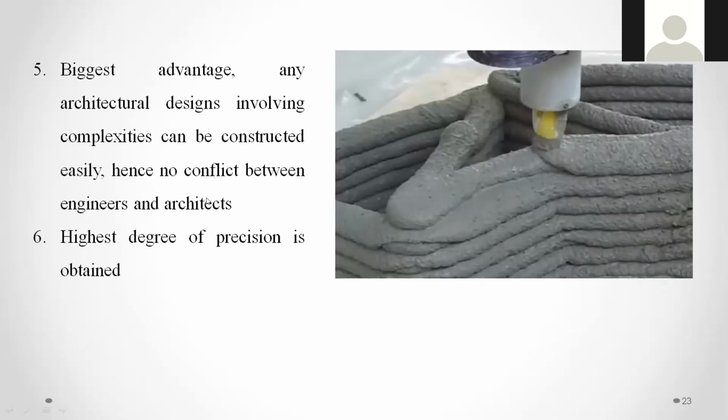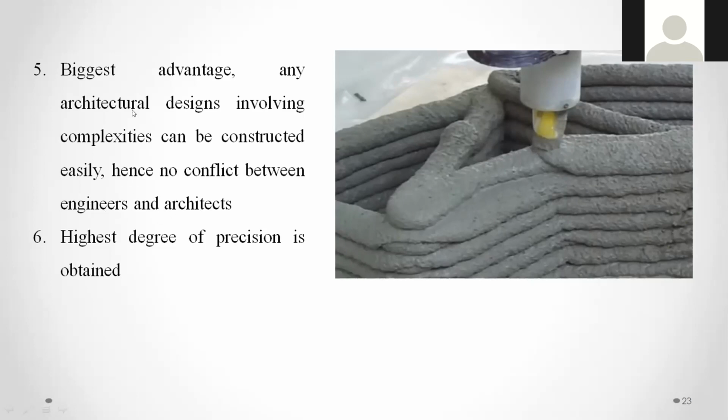Okay, anytime you talk about the construction of a building, these two people will be fighting, architects and engineers. The architect says, I want this kind of design. The structural engineer says, no, this is not possible. The structure will not stay stable. So this fight will happen throughout. That is, fight means it's a healthy argument. Architects look for the aesthetic, structural civil engineers look for the safety. So this has to be rectified.